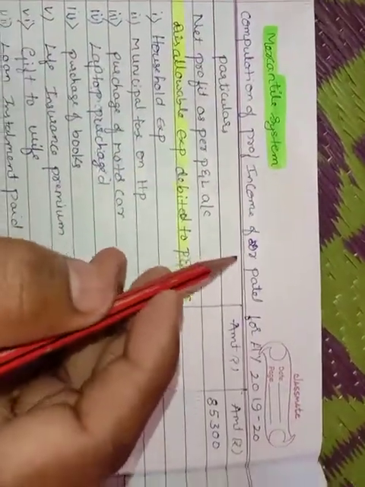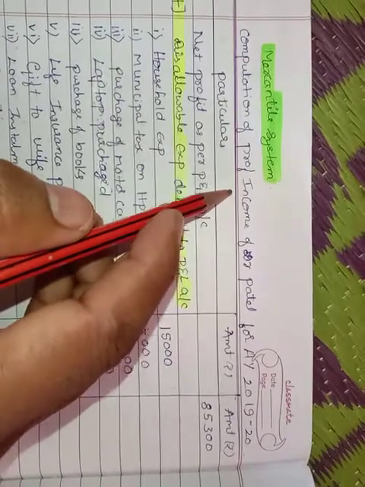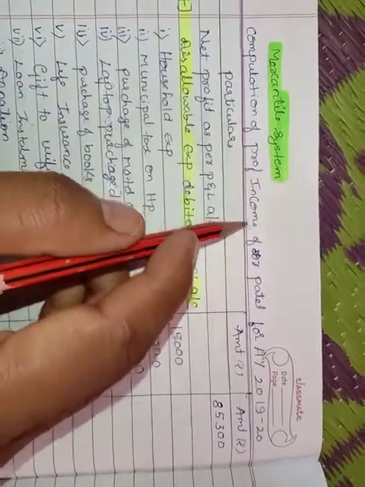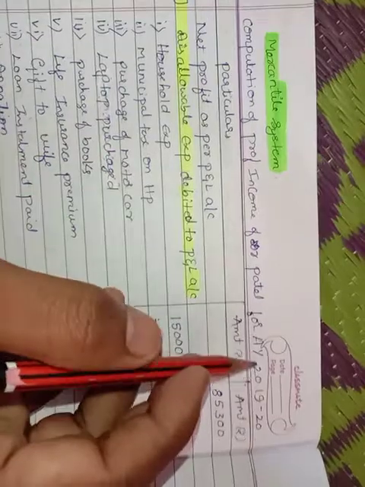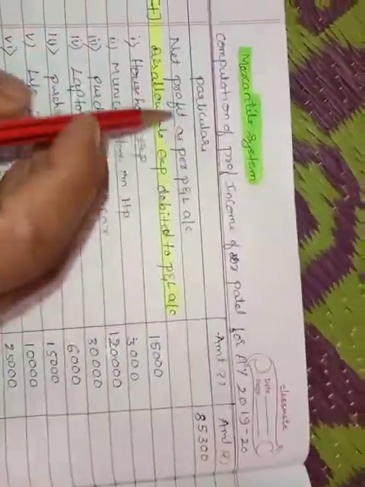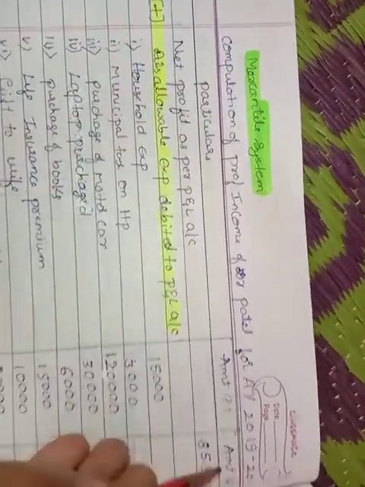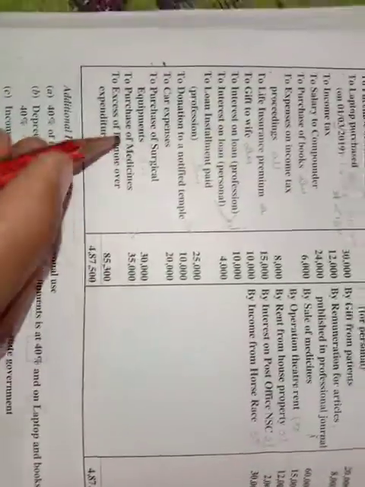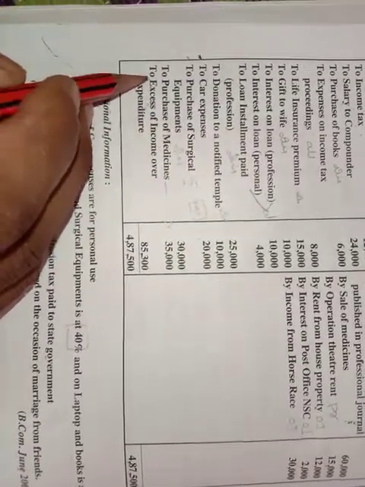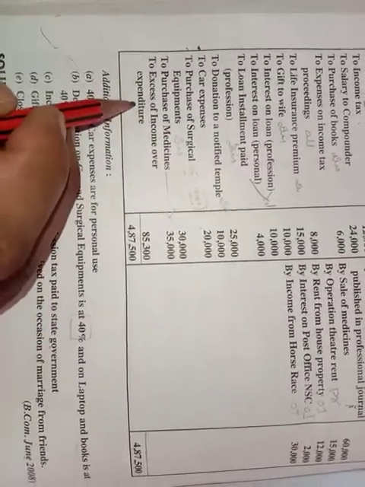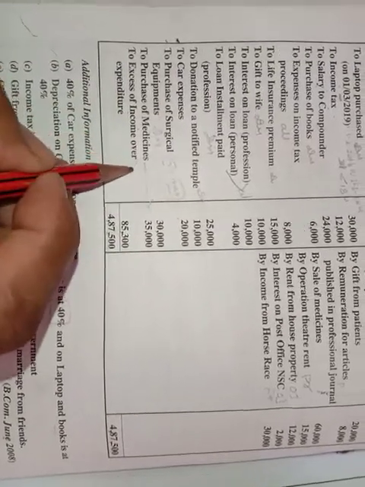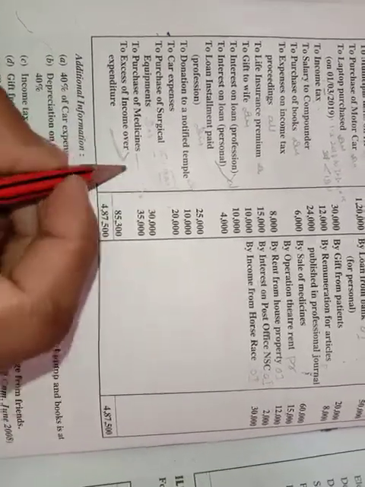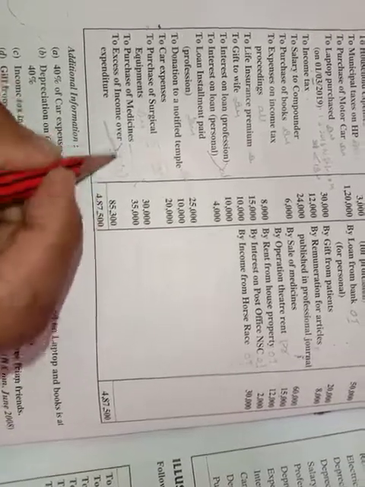Mercantile system. Under the mercantile system, first we will see the computation of professional income of Dr. Patel for the assessment year 1920. See, net profit as per profit and loss account they gave in the question. They gave the excess of income over expenditure. This is net profit, don't get confused here. It's not a separate adjustment, it's net profit only. Net profit they gave is 85,300.